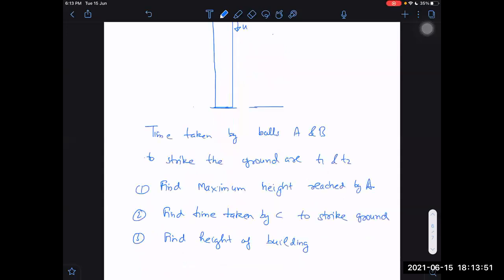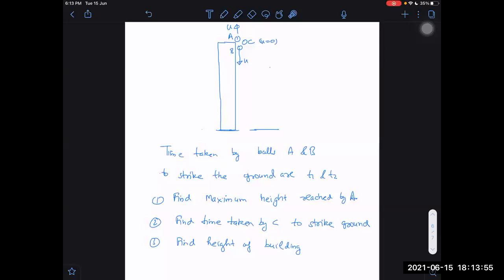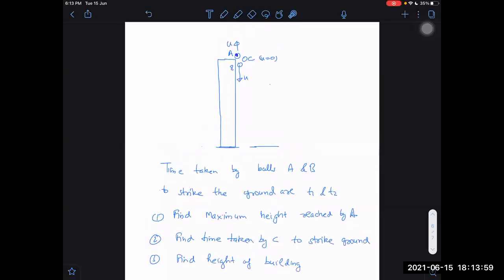Can you do it now? Please, I'm giving you some time. Attempt first. If the situation is not clear, then you ask me. Although the situation is very simple. 3 balls A, B, C. One is thrown up. It goes up, rises, comes down, strikes the ground. B directly strikes the ground. Time taken by A is T1. Time taken by B is T2 to strike the ground. What is the time taken by C to strike the ground? That we have to find out. Which is just dropped.